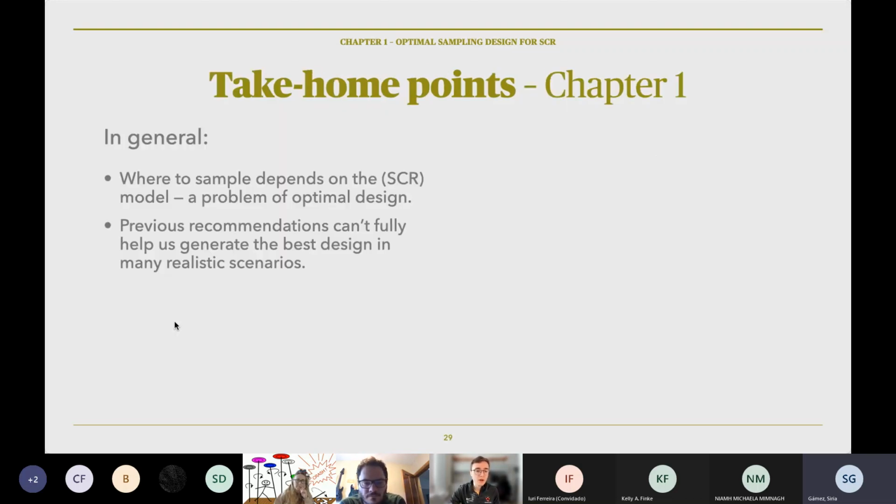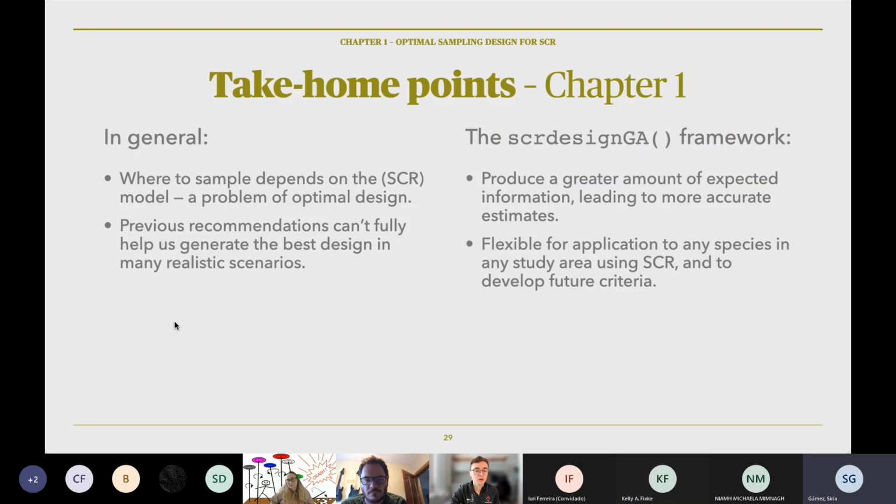So some take-home points. Where to sample depends on the SCR model, and that's informed by the species ecology. Previous recommendations aren't very helpful in this regard in irregular realistic sampling scenarios. So the SCR design GA framework produces a greater amount of expected information, leading to more accurate estimates. The framework is flexible. It can be used for any species in any study area. It can also be used with new criteria.